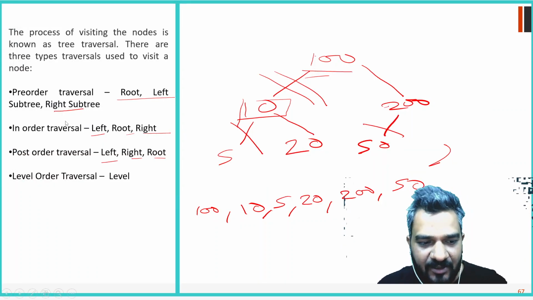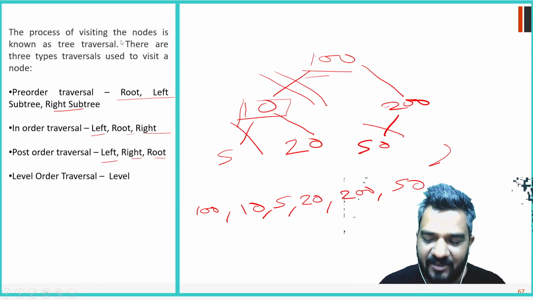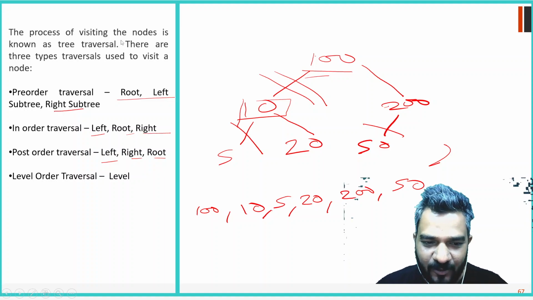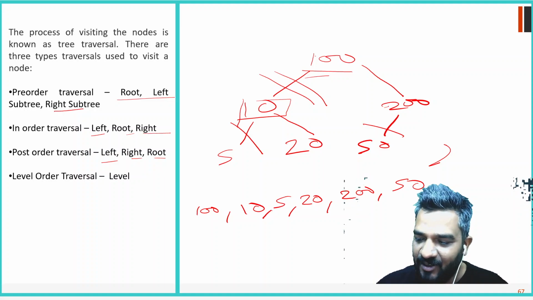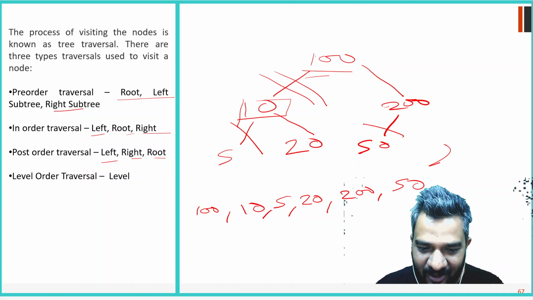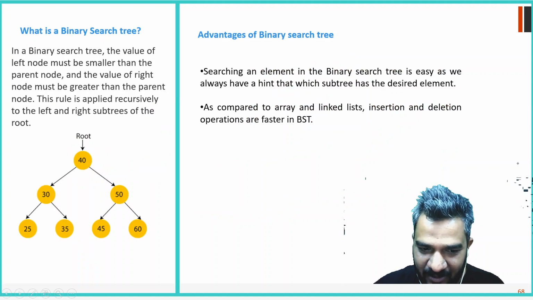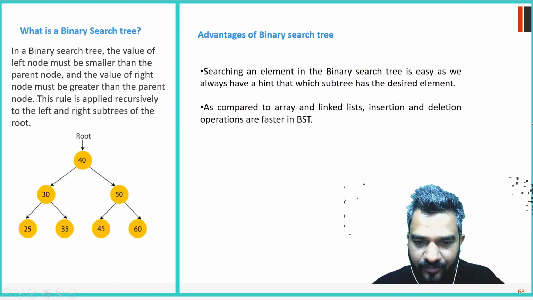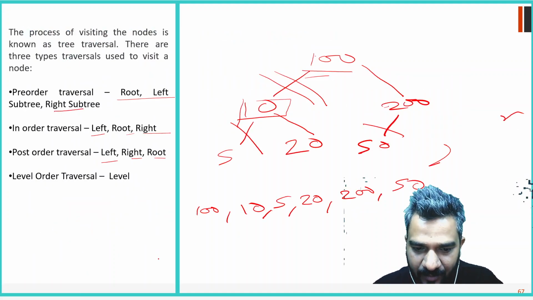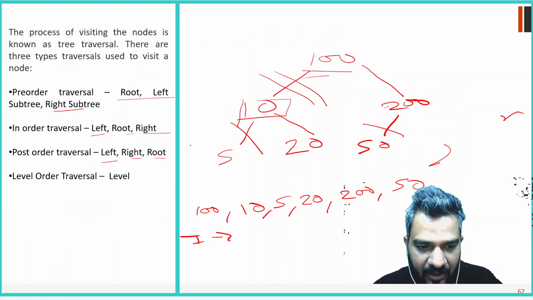Similarly, we will do the in-order traversal and post-order traversal. In-order traversal is left, root, right.